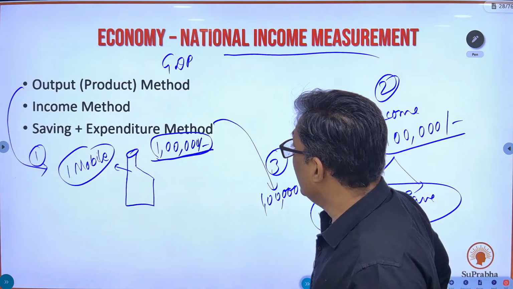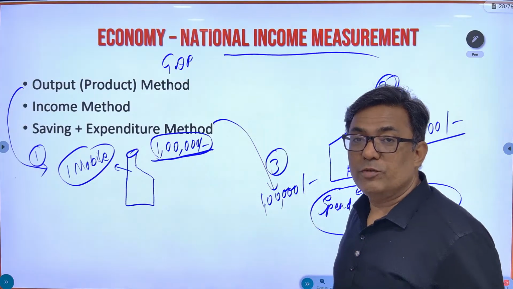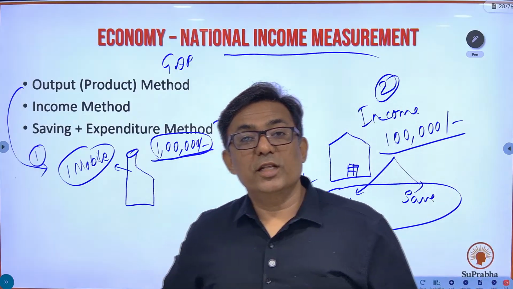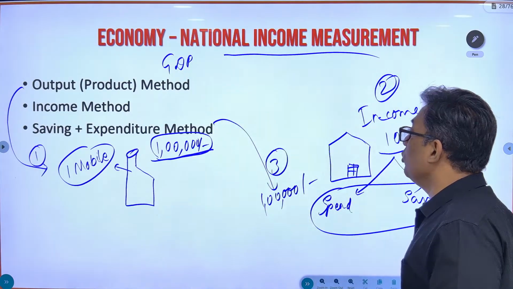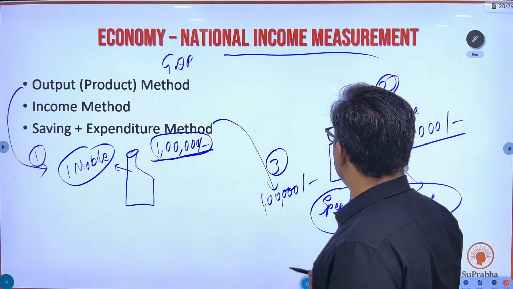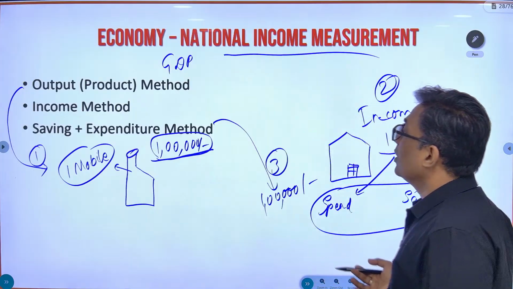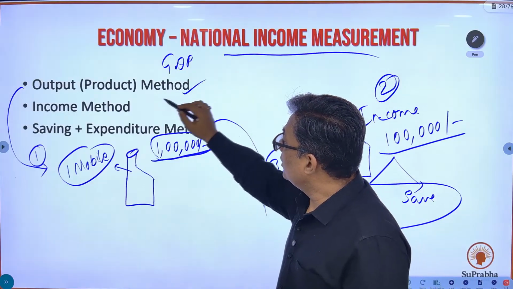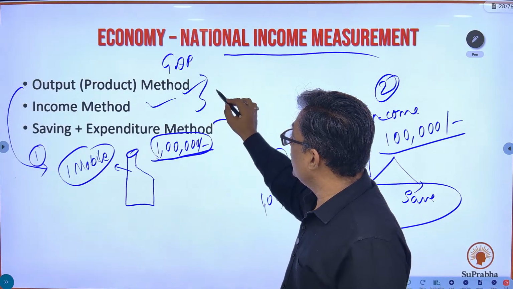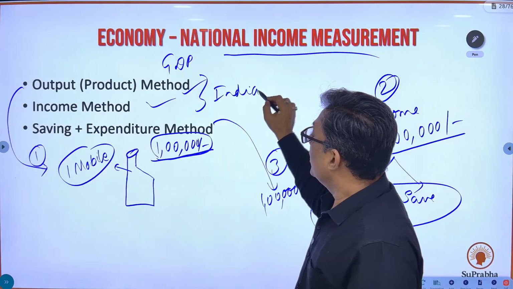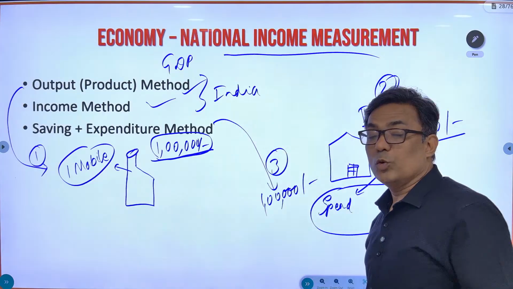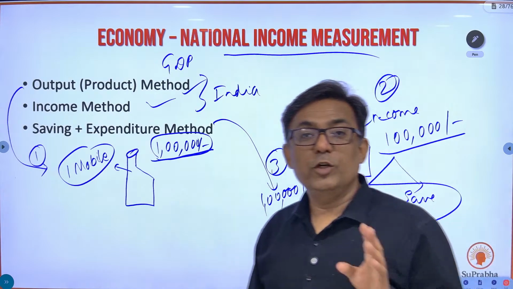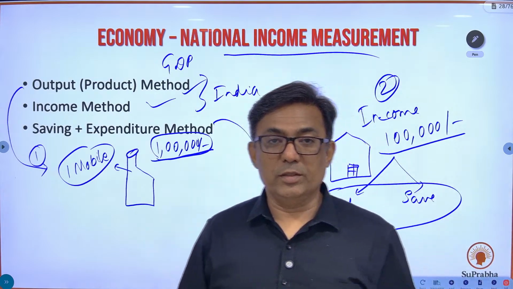Now, in India, this is again the next question which you get in the exam. In India, there are just two methods we use to measure the GDP or the national income of the country. That is income method and the output method. India uses only these two. India uses the output method and income method. Only two methods we use in the country. We don't use expenditure and saving method.